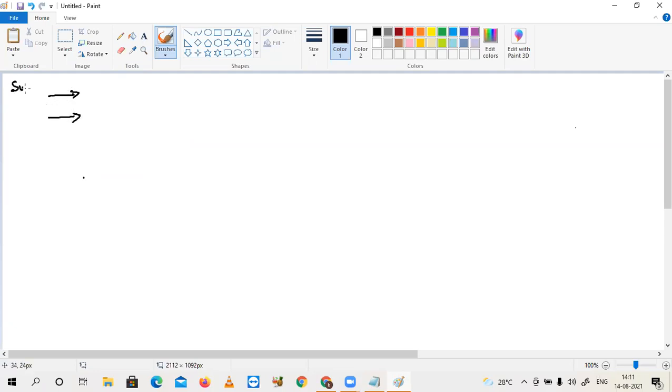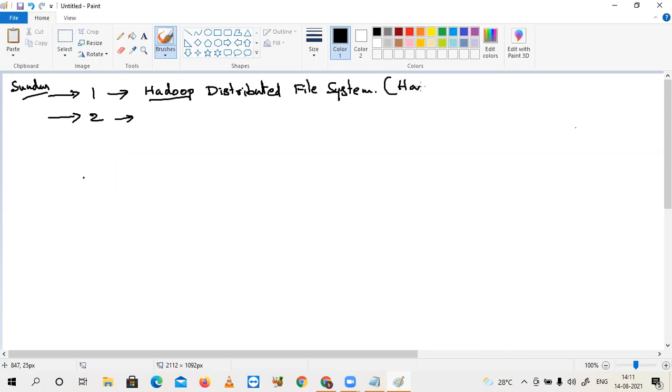Last Sunday we had two sessions. Before entering into Databricks and Spark, we discussed the Hadoop distributed file system and took a simple overview of Hadoop architecture.